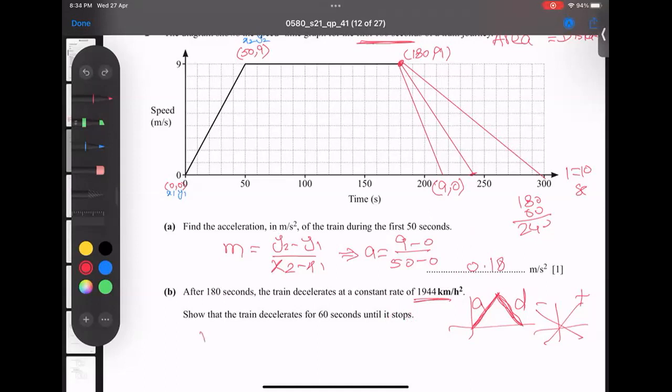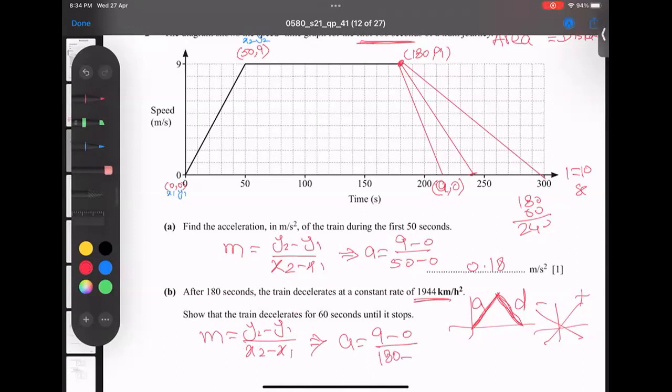What is the gradient formula? All of you know y2 minus y1 over x2 minus x1. I'm plugging in the place of this one. So m becomes acceleration, and y2 I can start from here: 9 minus 0 over 180 minus a. So this is a, not 9. This is a, sorry. So 9 minus 0 and 180 minus a.